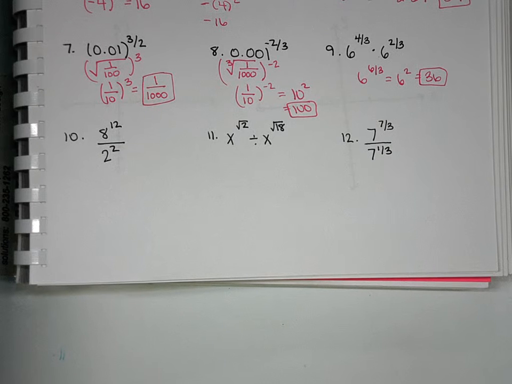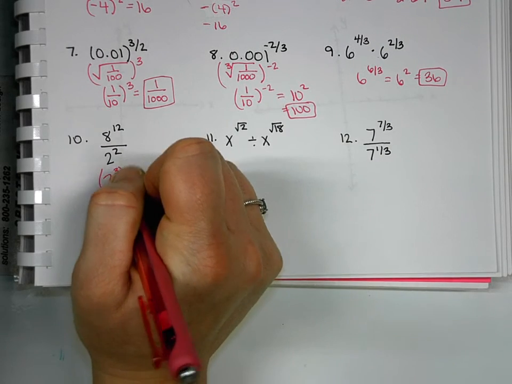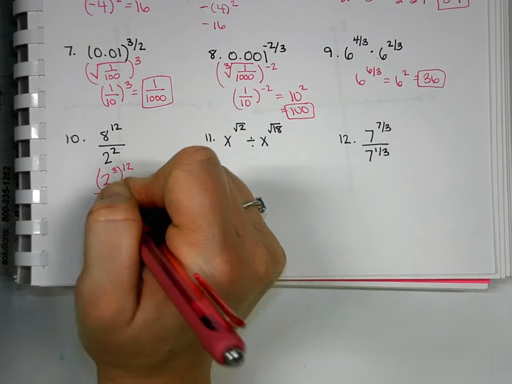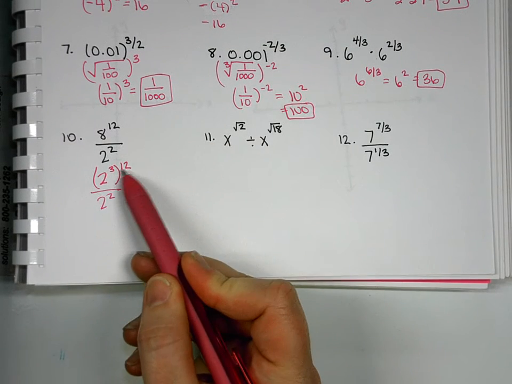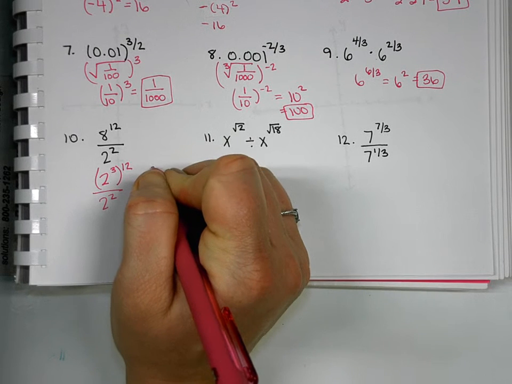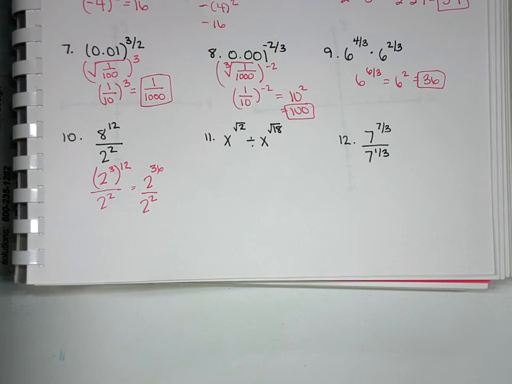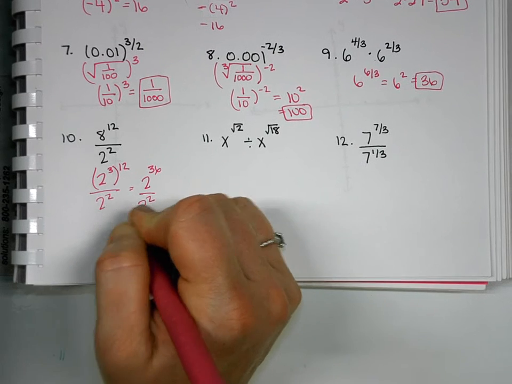We just want to rewrite it in an equivalent form. Think about 8. Can we turn 8 into 2 to a power? What is it? 2 to the third. So we'll have 2 to the third to the 12th over 2 squared. Using our power rules, we'll multiply these together. So we'll get 2 to the 36. Now can we subtract? Yes. And get 2 to the 34th. And I'm not going to worry about what that actually equals. We're just going to stop there.